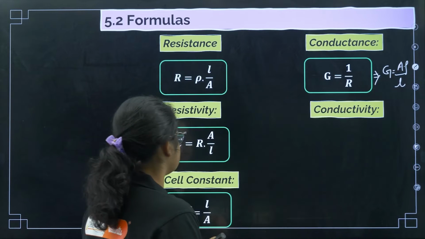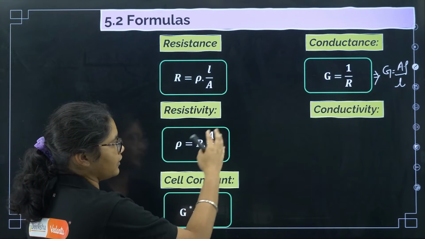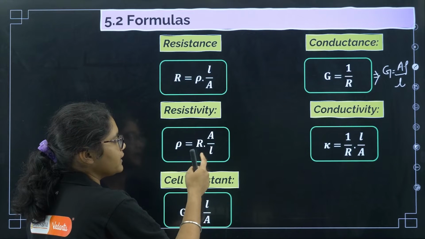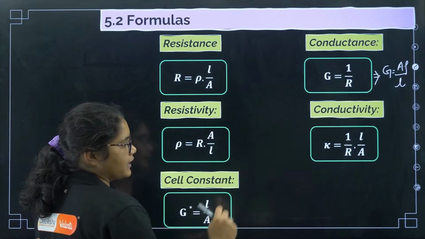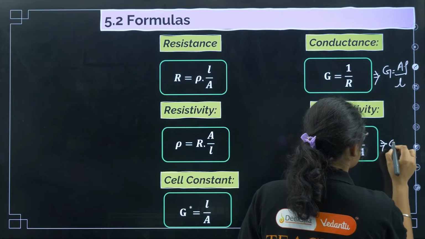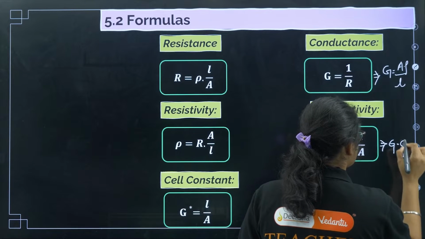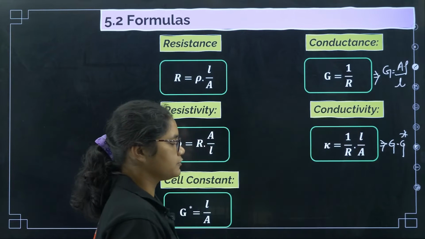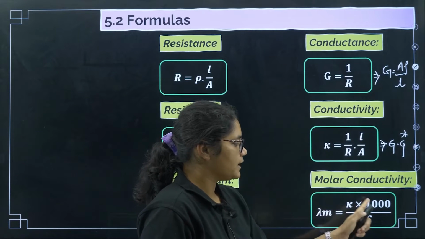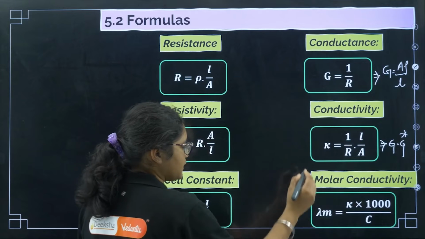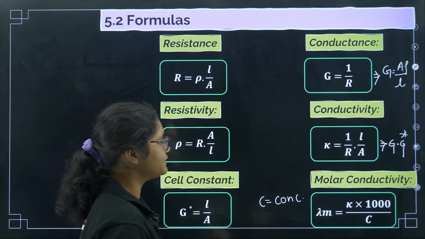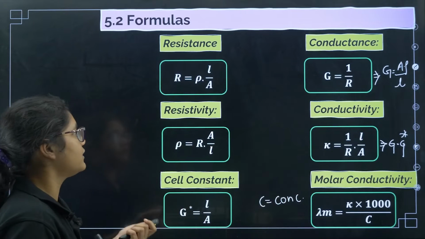Next, conductivity is the opposite of resistivity, so you can write 1 by rho. Now 1 by rho you can write as 1 by R into L by A. Here 1 by R is nothing but conductance G, and L by A is cell constant G star. So we can write it in this way. Molar conductivity formula: lambda m is kappa into 1000 by C. Here kappa is conductivity and C is concentration. These formulas are all very important for revision.